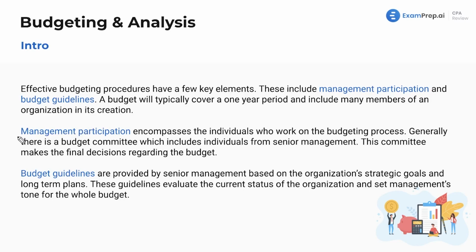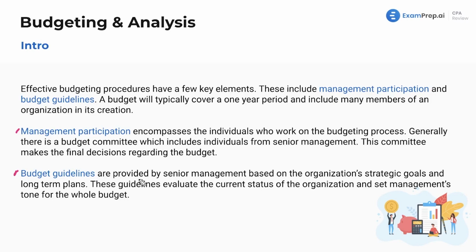Let's talk about those 2 points. We've got management participation and budget guidelines. So management participation encompasses the individuals who work on the budgeting process. Generally, there's a budget committee, which includes individuals from senior management. This committee makes the final decisions regarding the budget. Now, you might remember we have a bunch of different committees from our corporate governance chart. This is one of those committees.